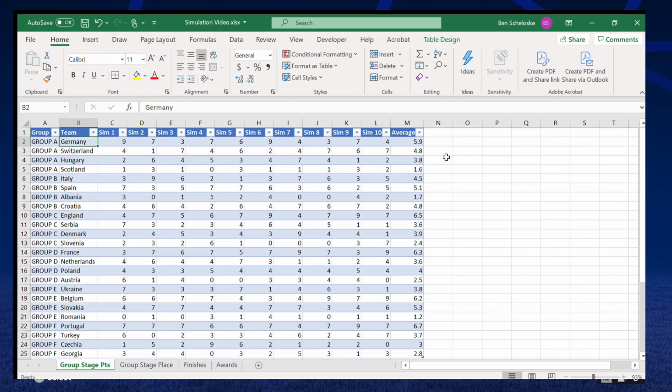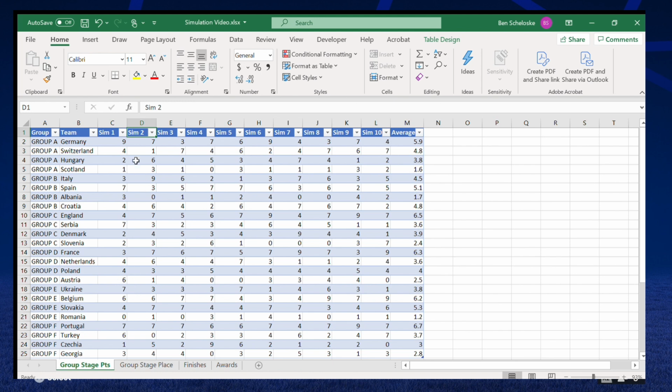So all the simulating is done. We've obviously seen that Netherlands won the first simulation and Portugal won the last one. But now let's go and take a look at the spreadsheet. I've got the results of every single group stage and it's on your screen right now. It might look a little bit confusing at the moment, but basically we've got Sim 1, Sim 2, 3, 4, all the way through to 10. This is how many points each team got in that sim. And then we've got the average amount of points that each team got in the group stage.